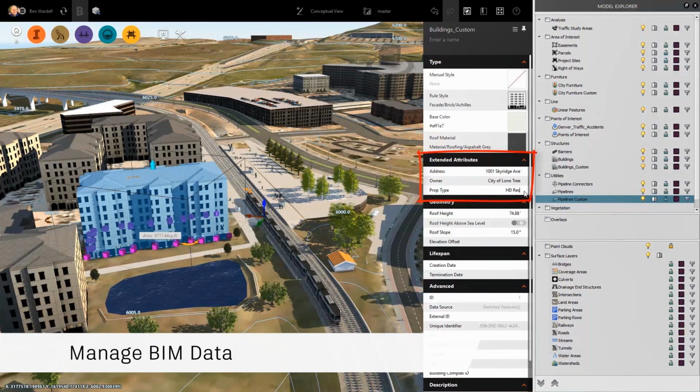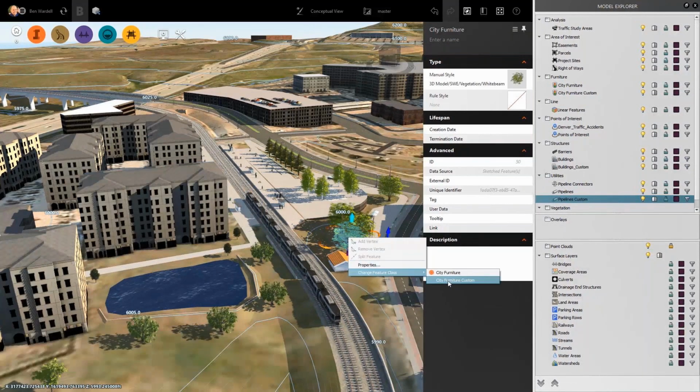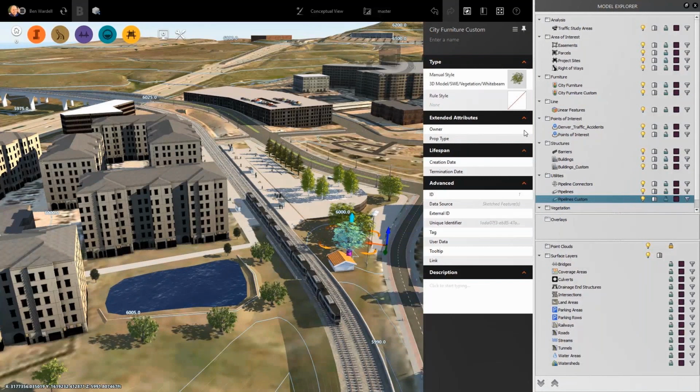So your BIM data comes in, as you can see. Once you add in all of those fields, it is displayed, and now you can actually go and populate that according to what you would need.